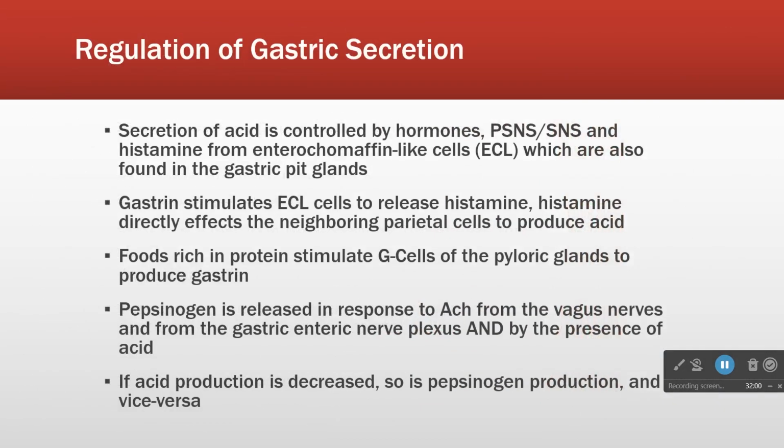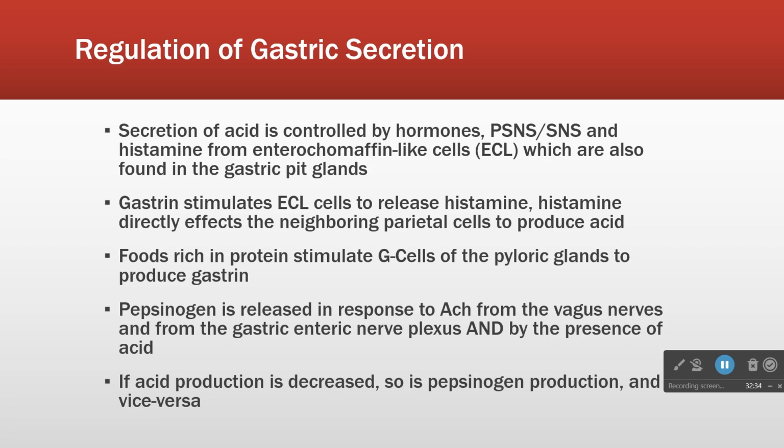All right, so the pattern here is gastrin stimulates these histamine-producing cells called ECLs, enterochromaffin-like cells. I don't even know what an enterochromaffin is, so a cell that's like that doesn't help me at all. But ECL cells, it's just what they're called. Gastrin stimulates them, the ECL cells produce histamine. Histamine stimulates the acid production in the parietal cells. So we have this chain. Okay.